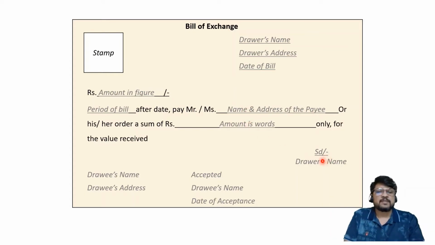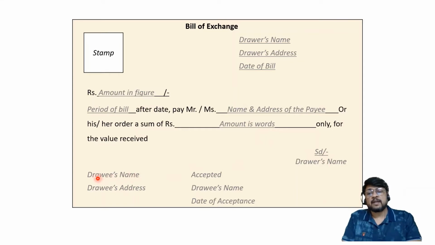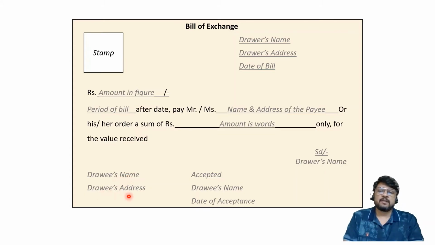Then the drawer's signature. And thereafter you write the drawee's name, in whose name the bill is drawn, to whom the order is given, who is the debtor. That drawee's name will come here, the drawee's address will come here. Then the drawee will have to put his name again here. He'll have to write the word accepted here, and then put a date of acceptance. He'll have to put a signature here, the drawee's name and signature and date of acceptance.